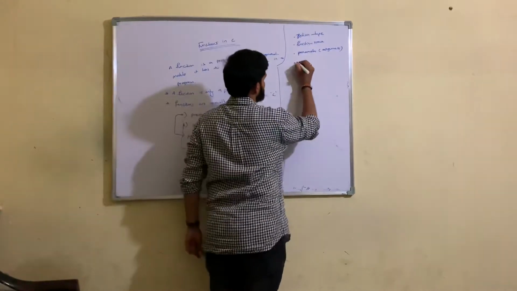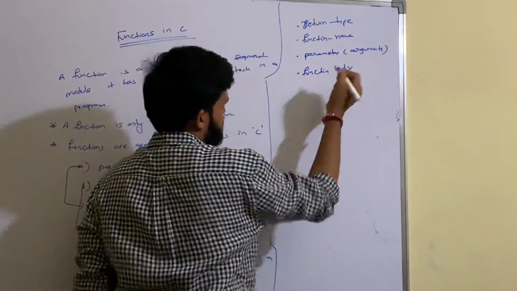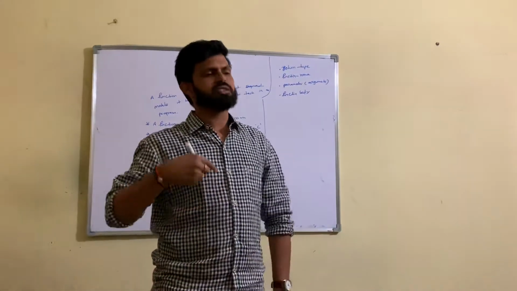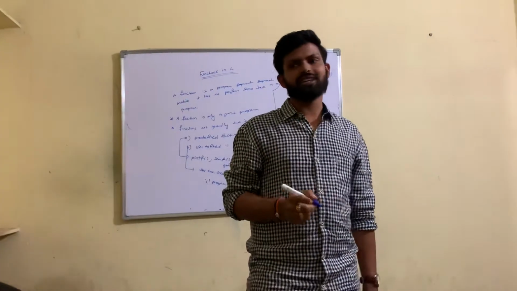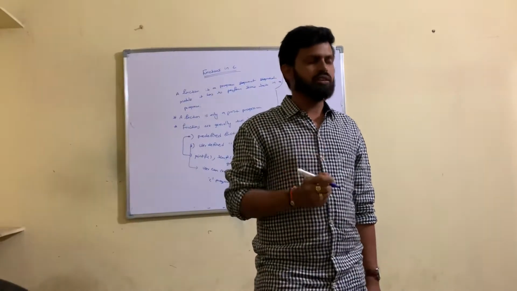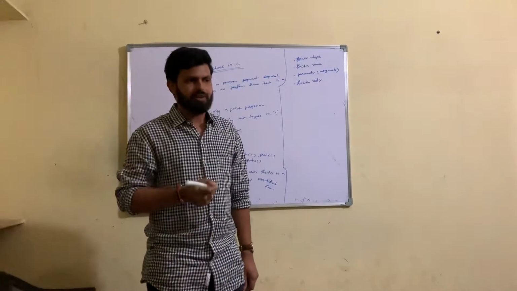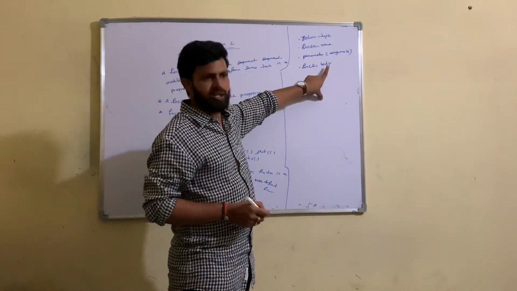And one more thing is the function body. In the function body you write the logic. In C++ also we call it a function, but in Java and C#.NET we call it a method. A method is also a segment of a module, a part of the program. The function body is the logic part of the function.